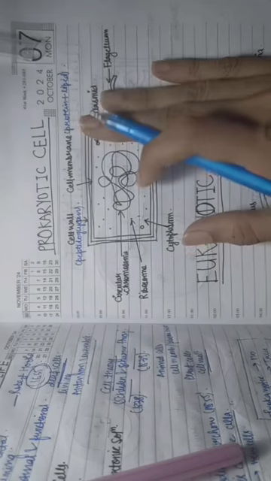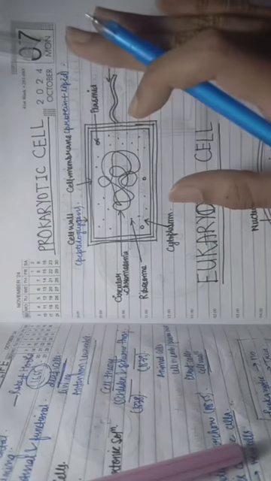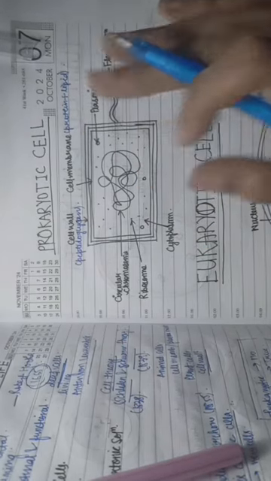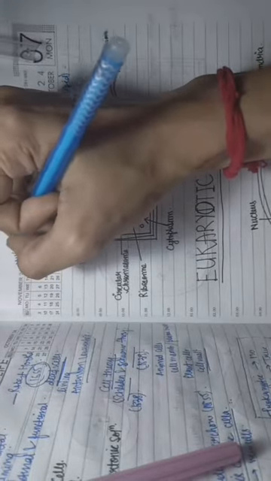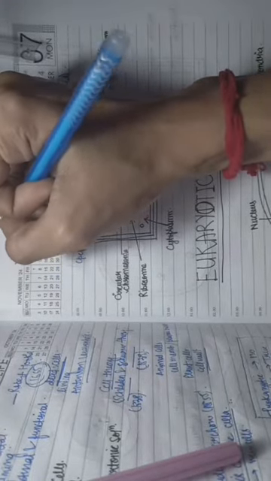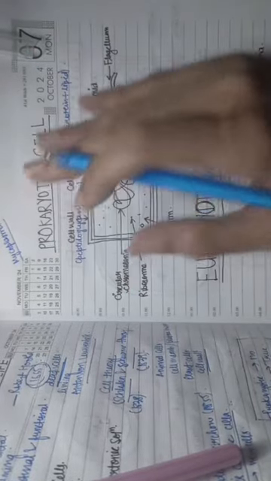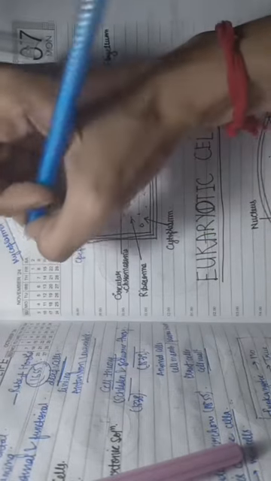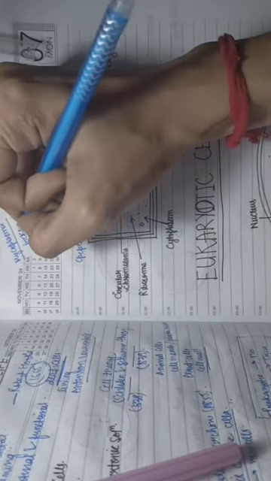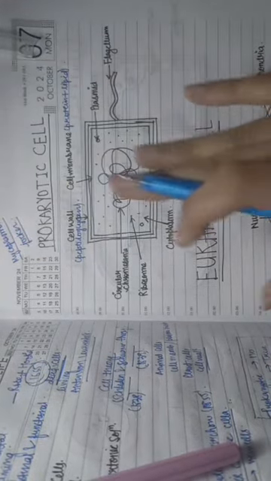Now there is a question which has been asked in many examinations, just like an MCQ. Mycoplasma is one of the organisms which does not have a cell wall. So that's why it can also be termed the joker. Why joker?